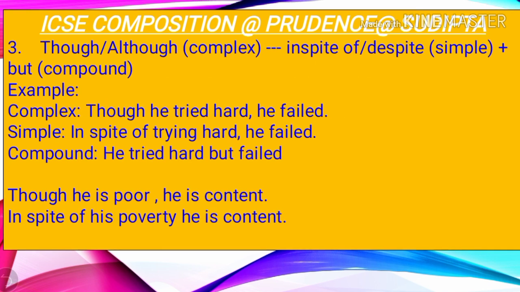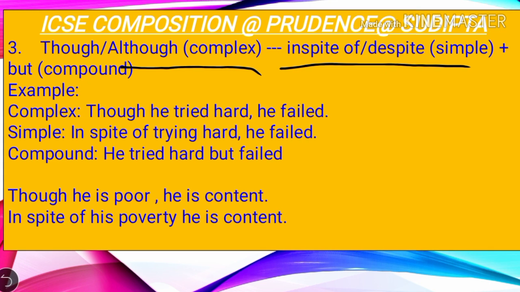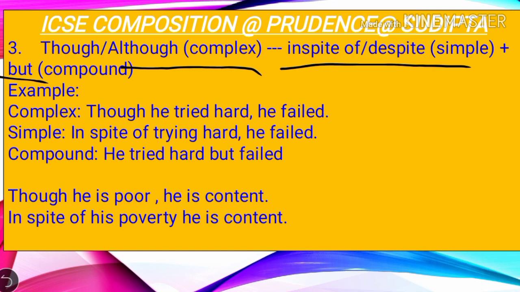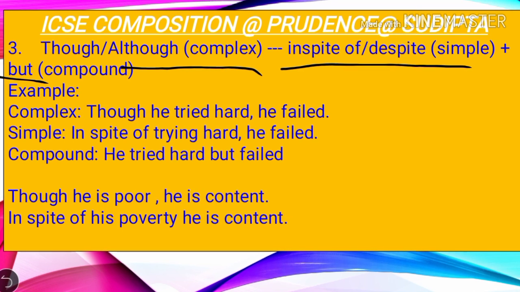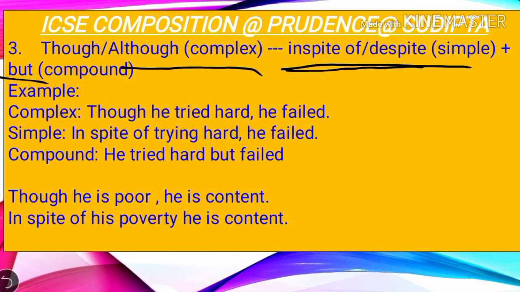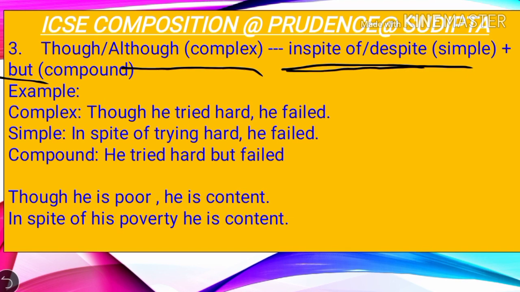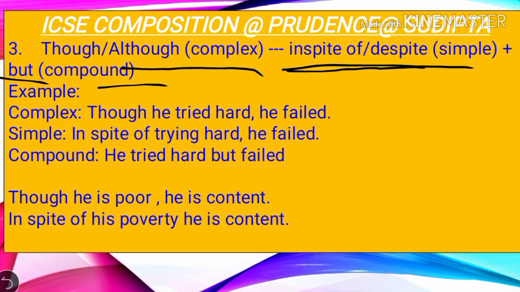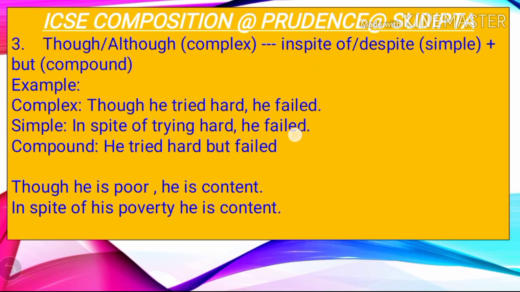Though or although is used in a complex sentence, and it becomes in spite of or despite in a simple sentence, and but is used in a compound sentence. That means if we have to transform the complex sentence into the simple sentence, we'll have to use in spite of, and in the complex sentence there will be though or although. But for the compound sentences, we'll have to use but. So let's understand this with these examples.